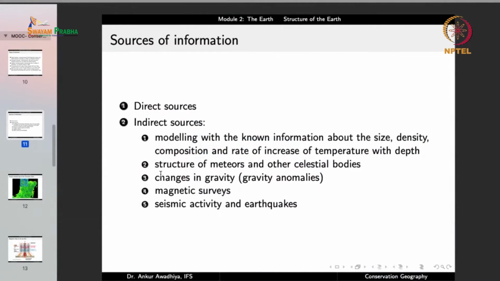Another indirect source is the structure of meteors and other celestial bodies. Now in this case, what we are saying is that when the earth formed, when the earth originated, it did not originate just by itself. There were also other bodies that were formed.